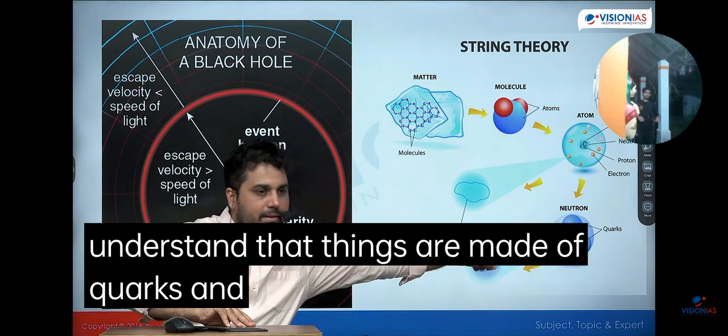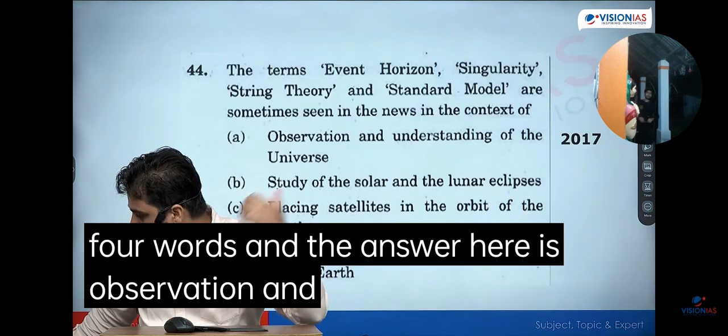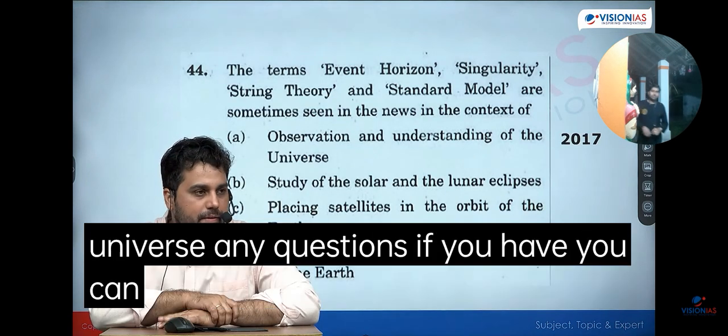The things are made of quarks and leptons. One of the leptons is the electron. So this is what UPSC did ask, all of these 4 words, and the answer here is observation and understanding of the universe. Any questions if you have? You can ask questions now.